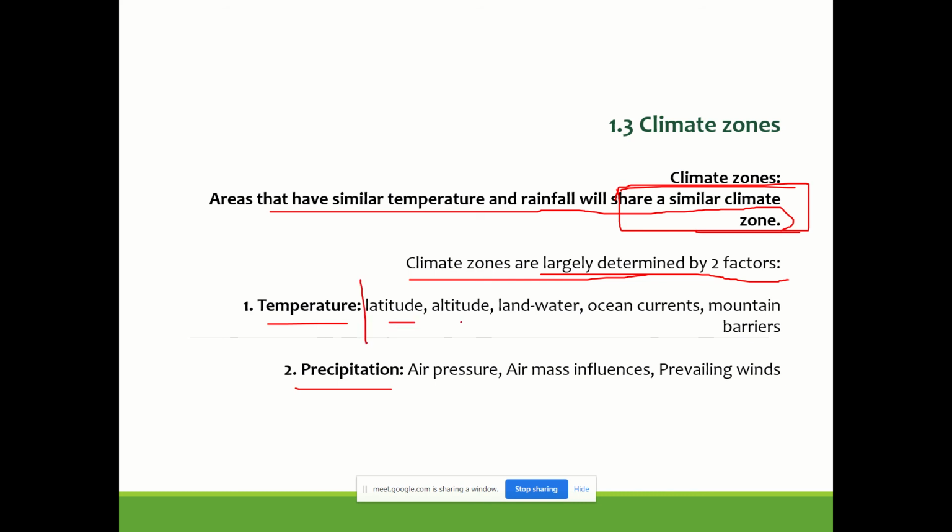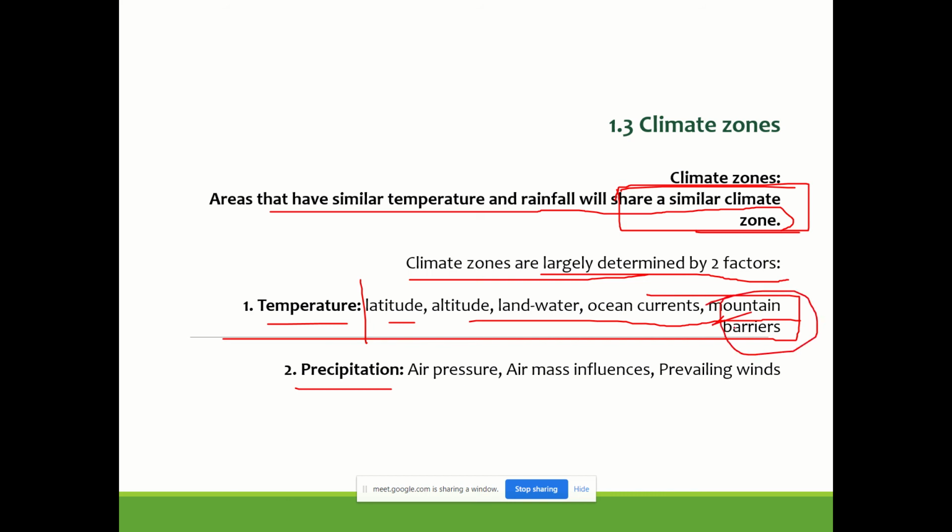Temperature is influenced by latitude, altitude, land and water, ocean currents, and barriers, in the form of topographical changes and so on. And precipitation is influenced by air speed, prevailing wind conditions, and so on.